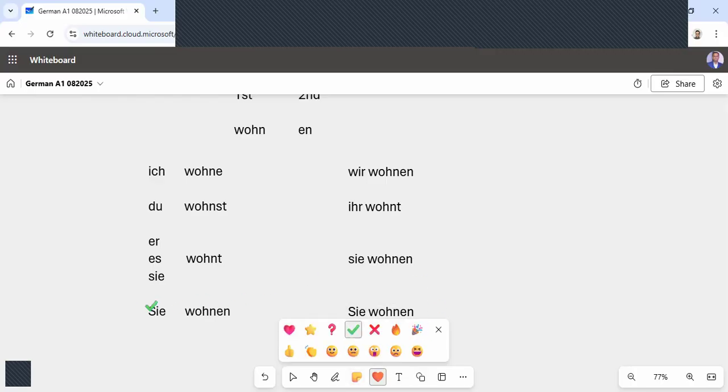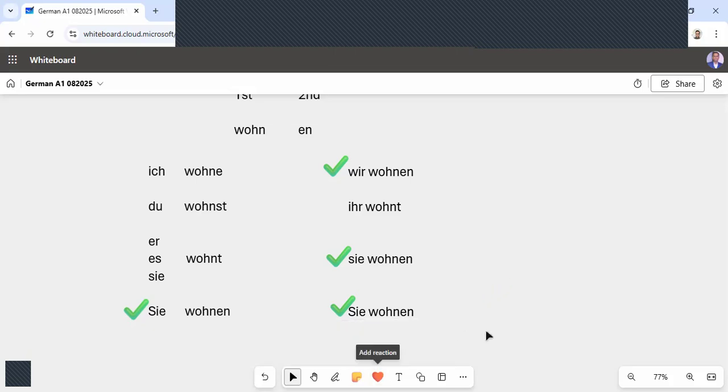I will make a tick here for this one and for this one, this one and this one. The conjugation will always be with the original form of the verb. Okay. So this was the first verb with the logic. All the subsequent regular verbs will be like this.